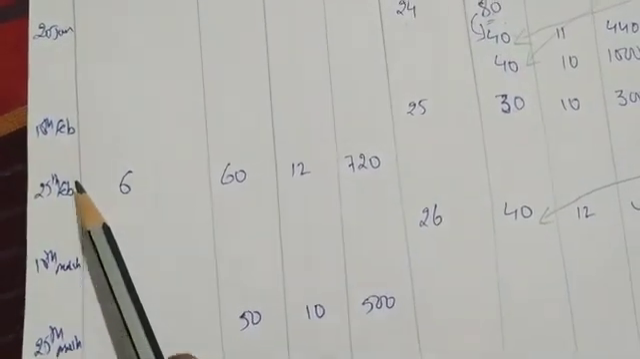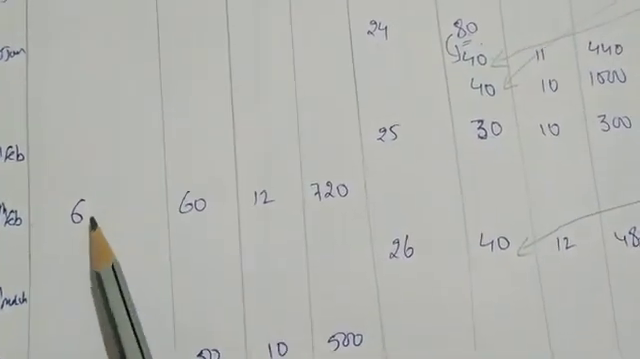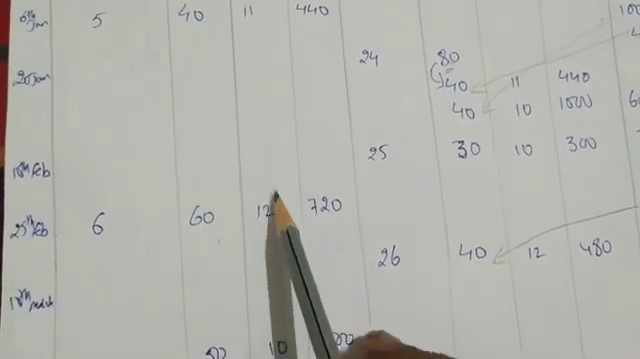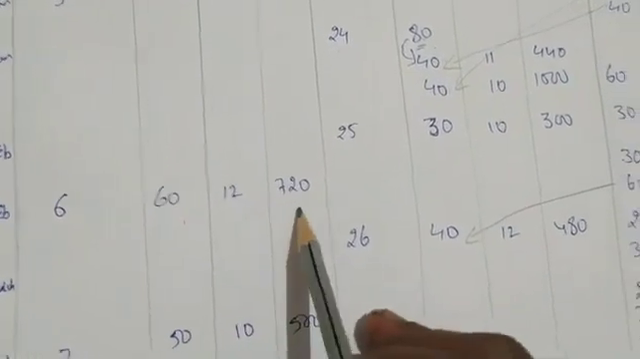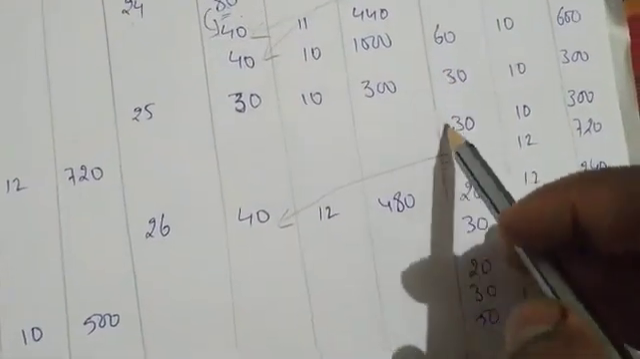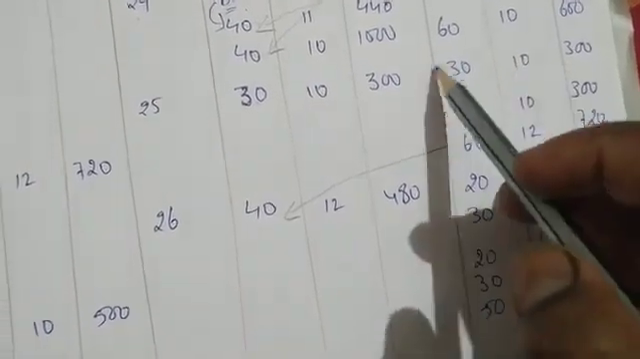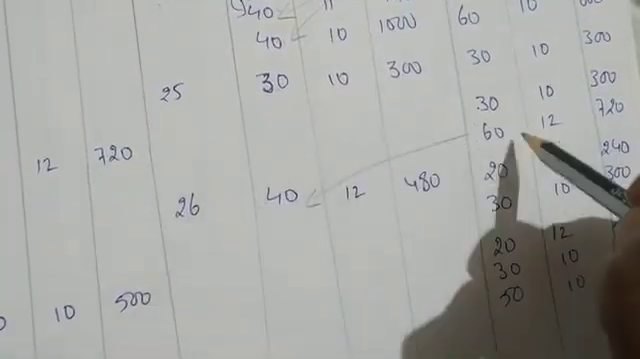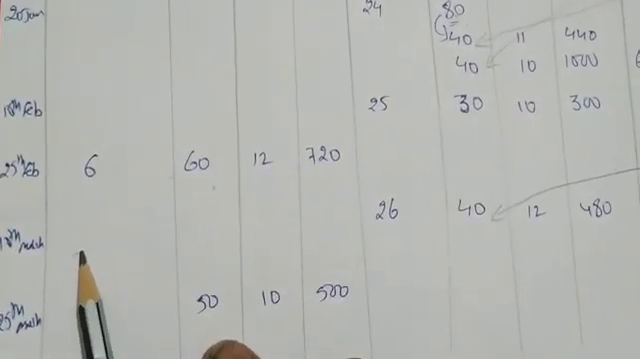Feb 25th. What we have done on 25th Feb, we have purchased. Purchase order number is 6. We have purchased 60 quantity with rupees 12. 60 into 12 is 720. So balance we are having 30 which we have written first with 10 rupees, 300. Then 60 we are having, this balance we have written 60 with rupees 12, 720. Okay, clear? Yes.